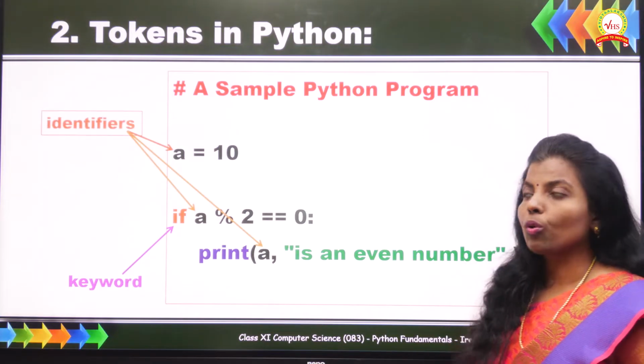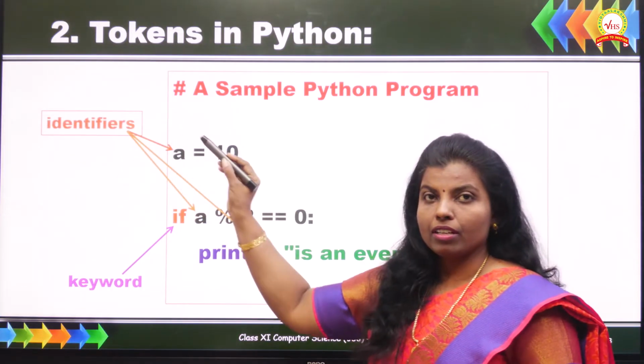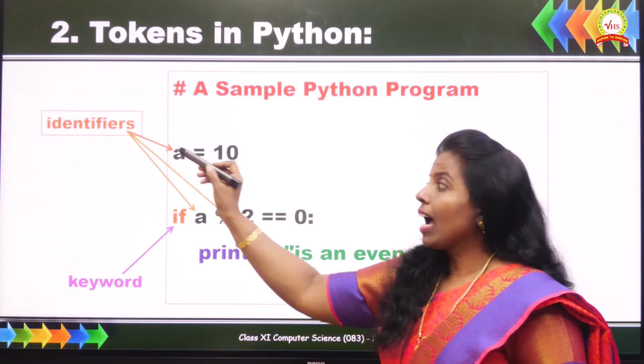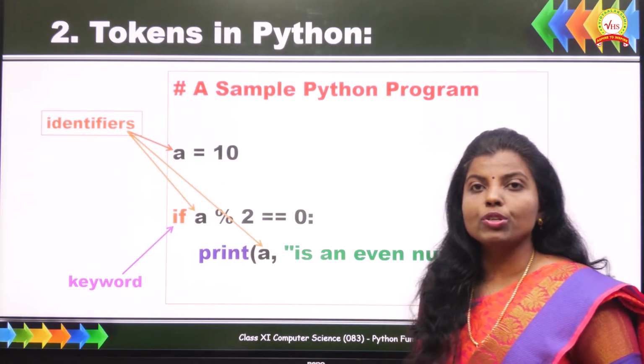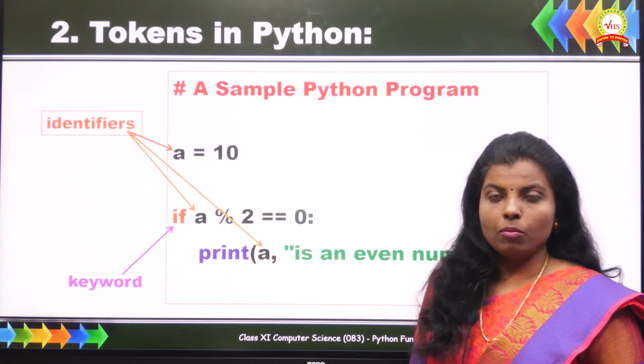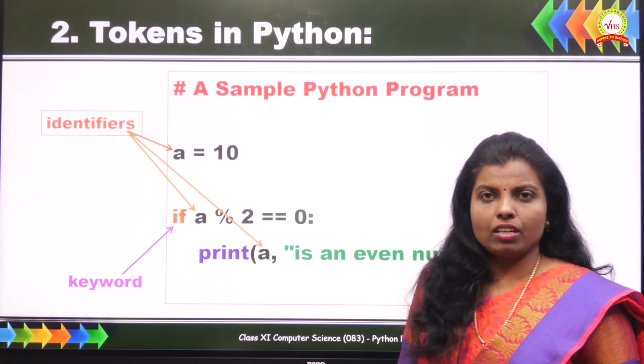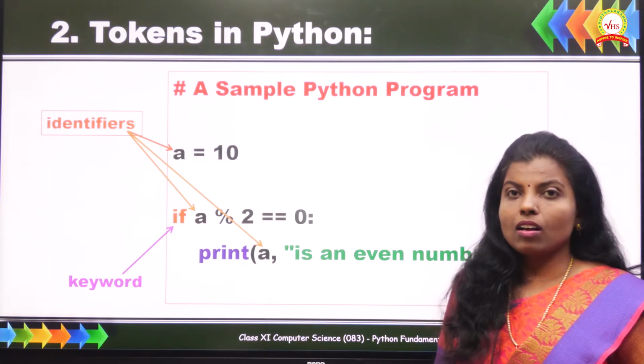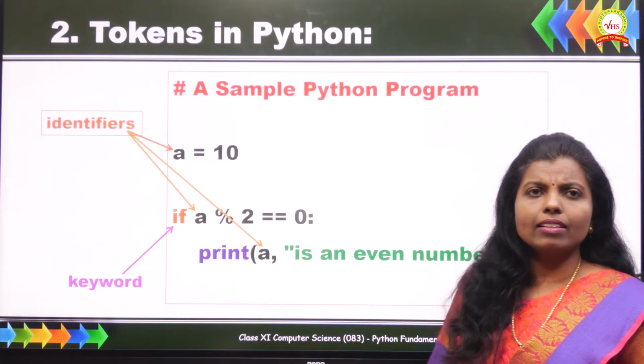And the next token of Python is identifiers. What are identifiers? Identifiers are the names given to different parts of the program. We may give a name for a variable, list, dictionary, class or function, and it goes on like that.